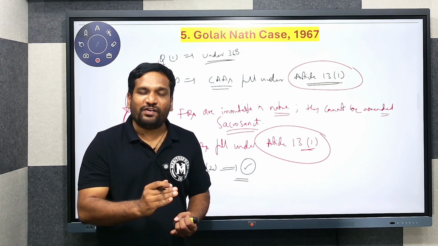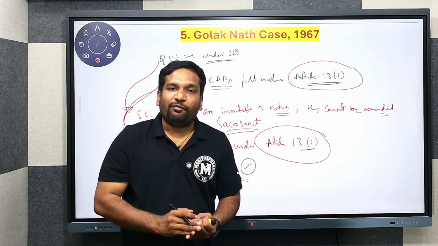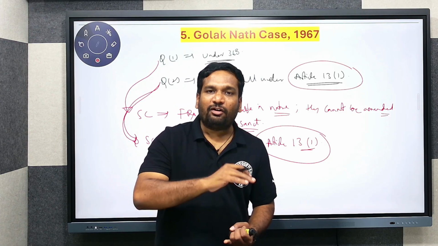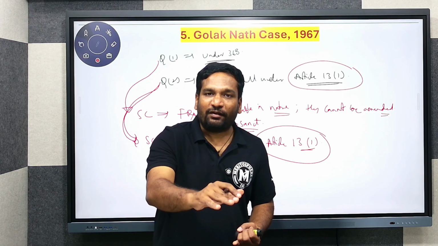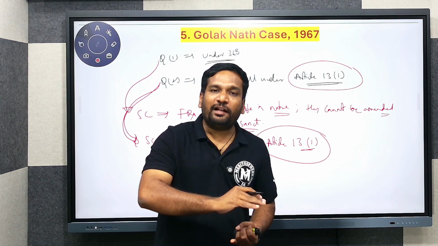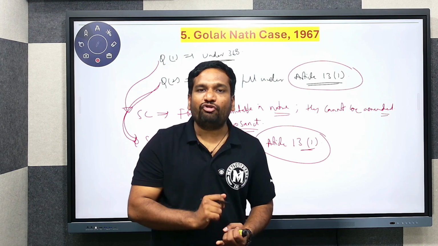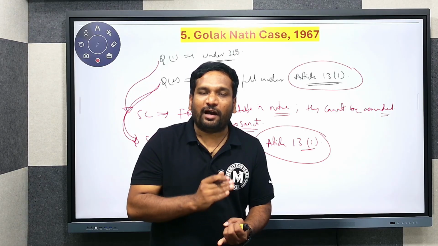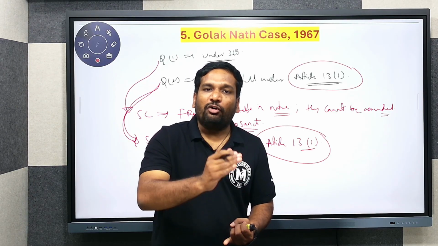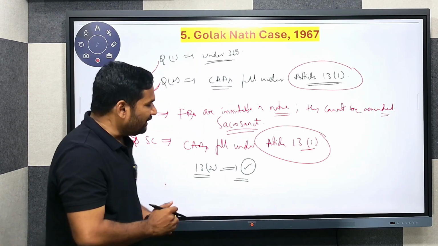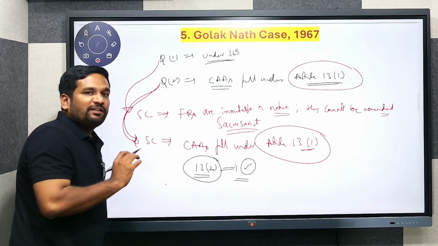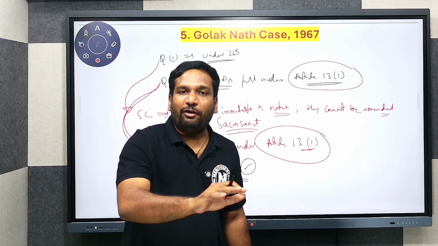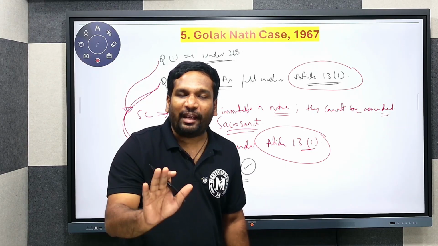Whenever Constitutional Amendment Acts fall under the definition of law, then Article 13(2) will apply to Constitutional Amendment Acts also. Article 13(2) says that whenever a law enacted by the Parliament affects the fundamental rights, that law will be unconstitutional or invalid.